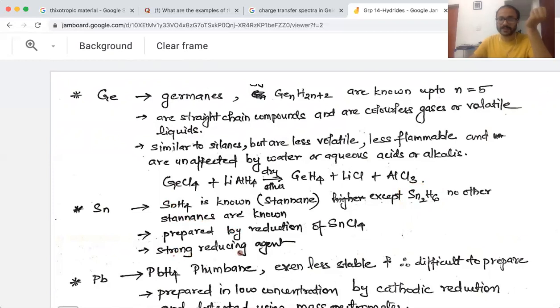Now they are very strong reducing agents. That is again understandable because tin here is in its +4 oxidation state. So they will try to form the +2 oxidation state. That's why they have a tendency to reduce from +4 to +2, leading to it acting as a good reducing agent.